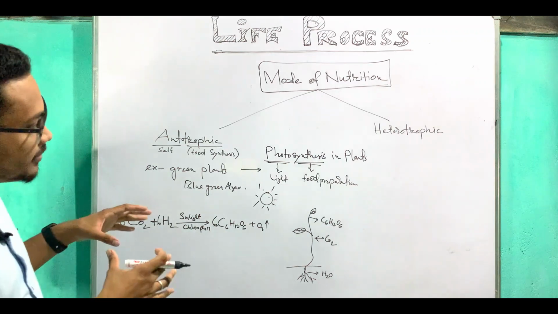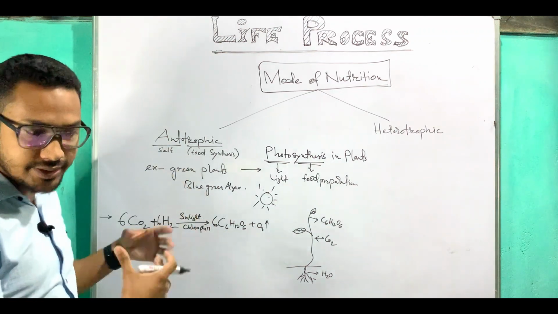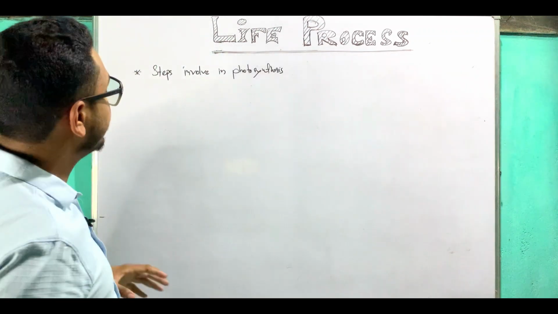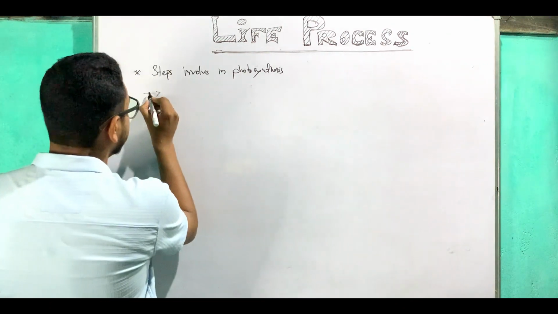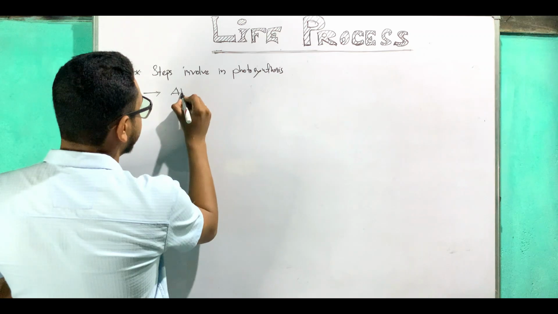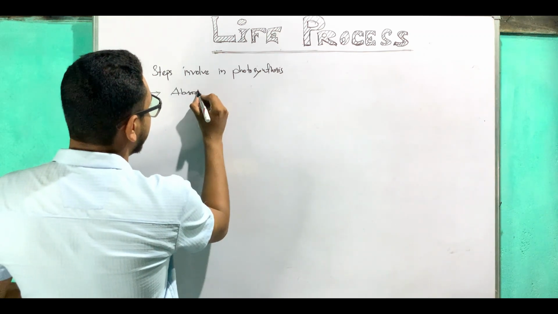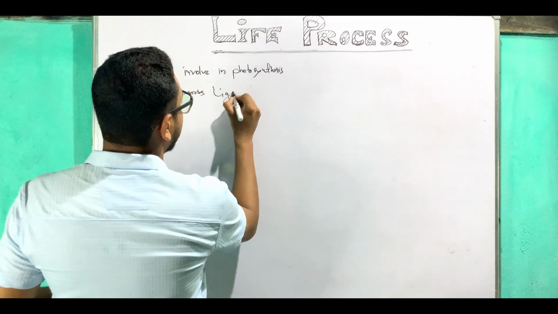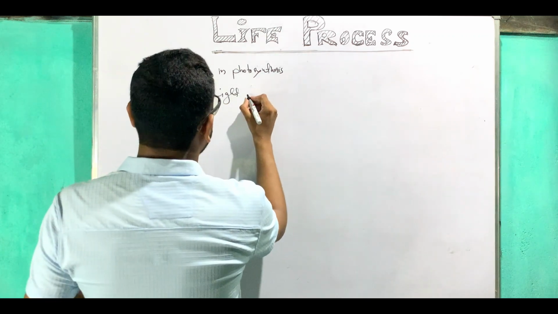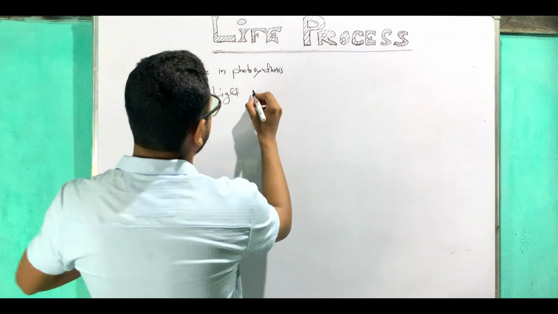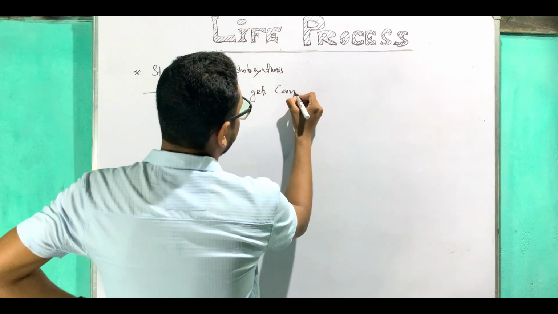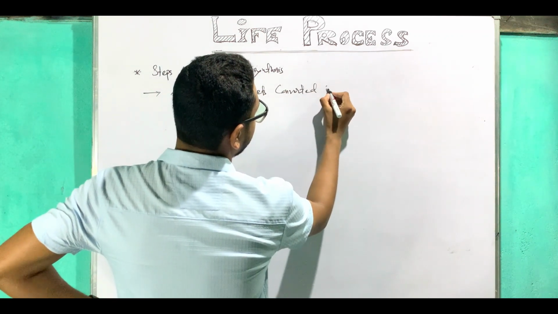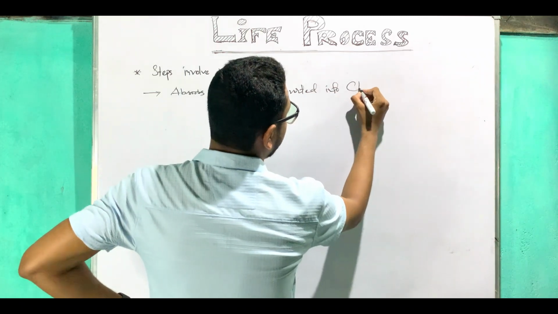Now what steps are involved in photosynthesis? Let us discuss in detail. The steps involved in photosynthesis are that light energy will be converted into chemical energy. I mean absorbed light will be converted into chemical energy. Absorbed light gets converted into chemical energy.